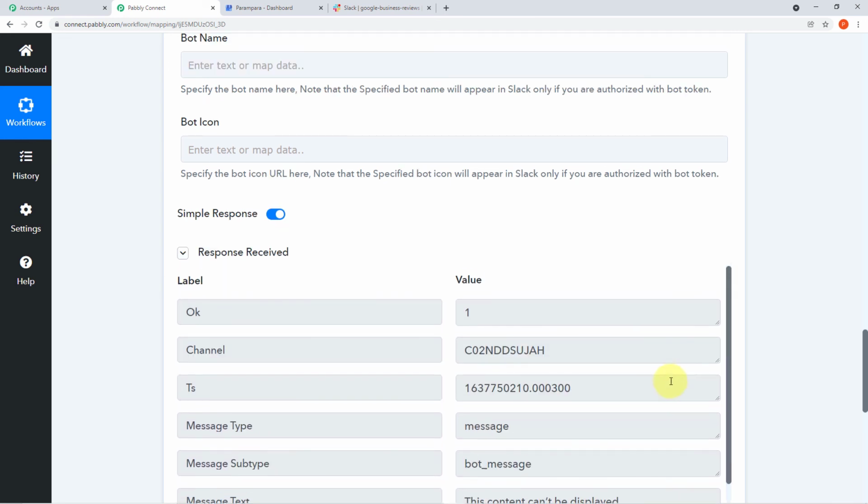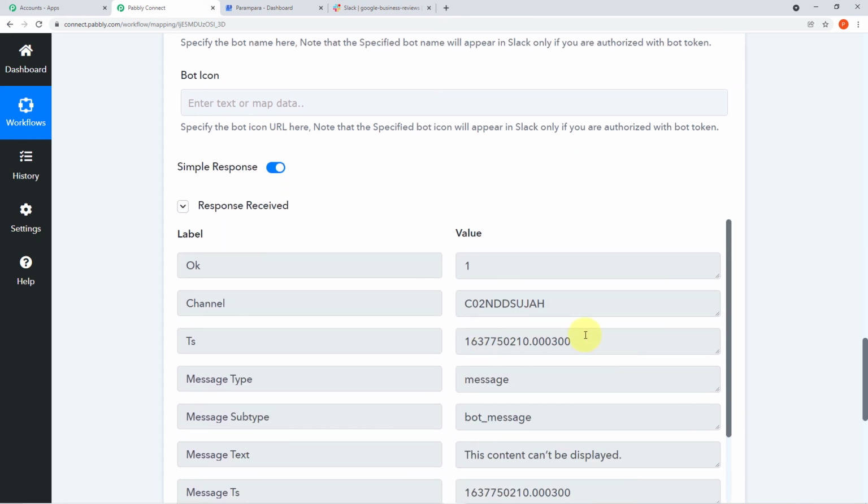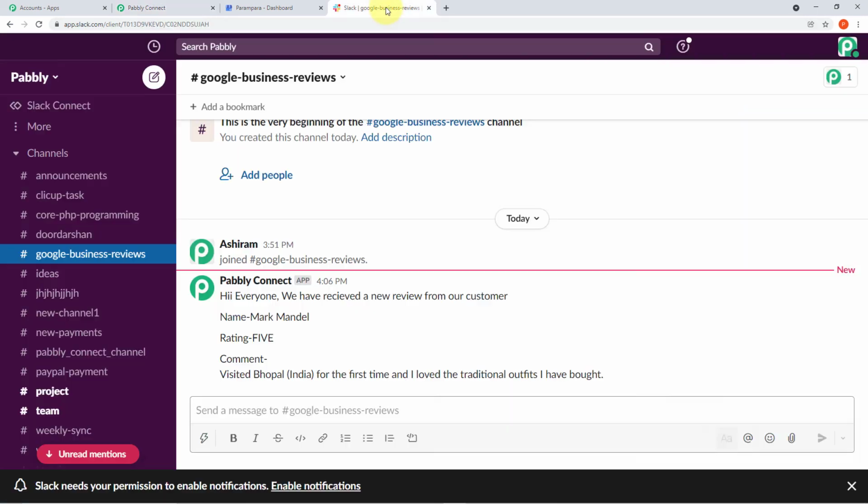Guys, the responses are completely positive. You can see on my screen. Now let me take you to my Slack account, and here you can clearly see the message has been sent to our channel, the same format of message which we have typed in our Pabbly Connect. So guys, you have seen how perfectly the integration has worked.